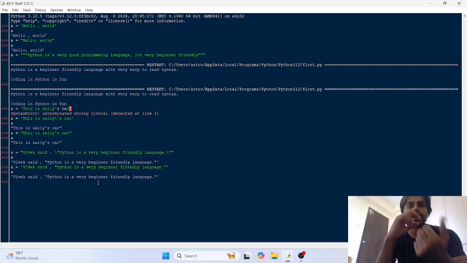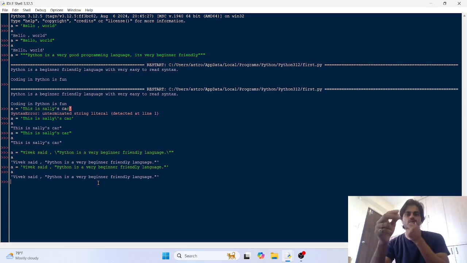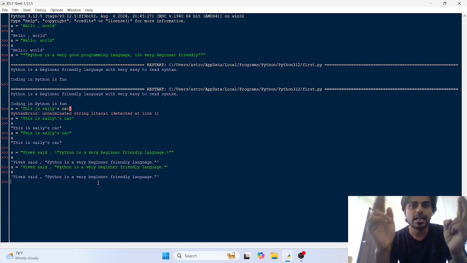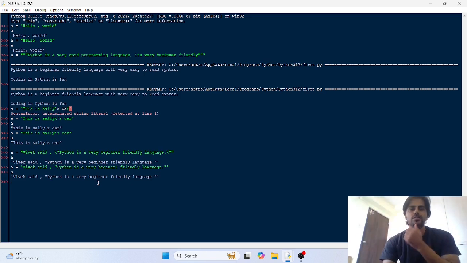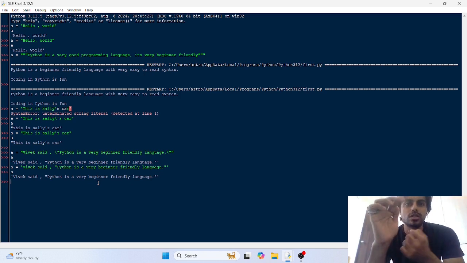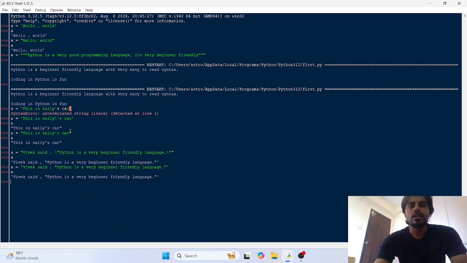You can also use double quotes, double quote here, double quote here, and that would also make your textual data a string object in Python. Otherwise, if you have textual information that is spanning multiple lines, then you can use the triple quotation marks on both sides: triple quotation marks here, triple quotation marks here.